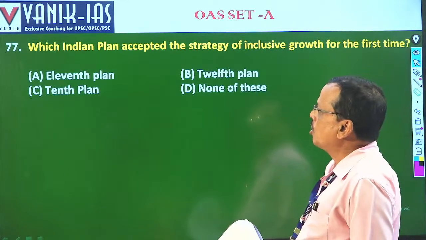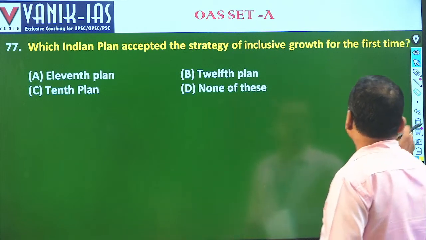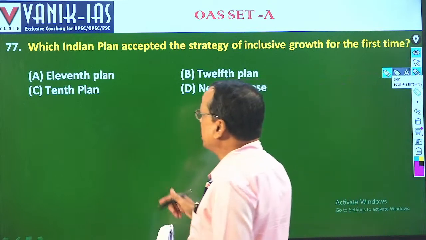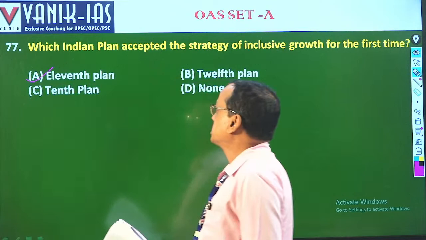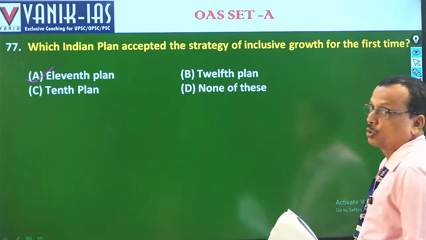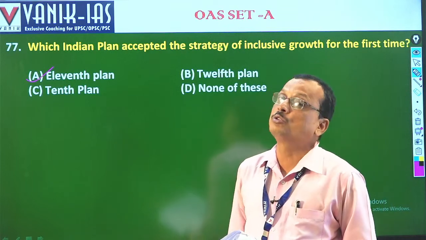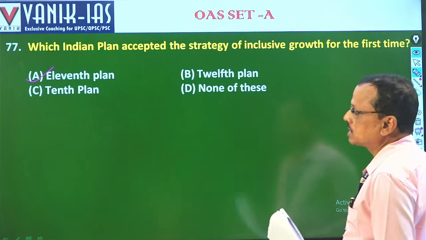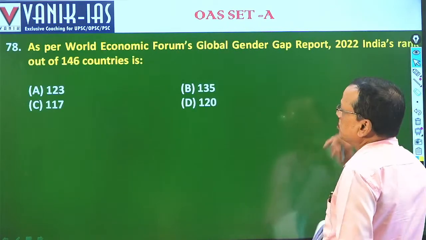Then coming to which Indian plan accepted the strategy for inclusive growth. Inclusive growth was added for the first time in the 11th five-year plan. Fine, it was in the 11th five-year plan. Faster, sustainable and inclusive growth was in the 12th plan. But inclusive growth was added in the 11th five-year plan. Fine. Then moving to the next one.